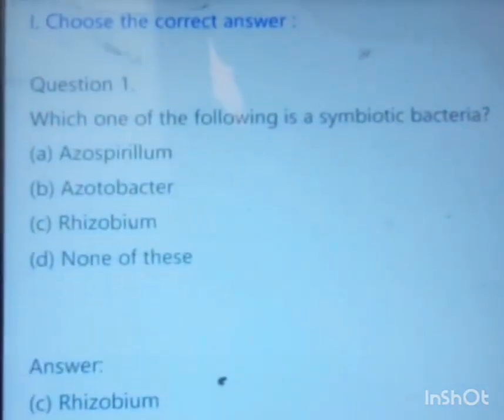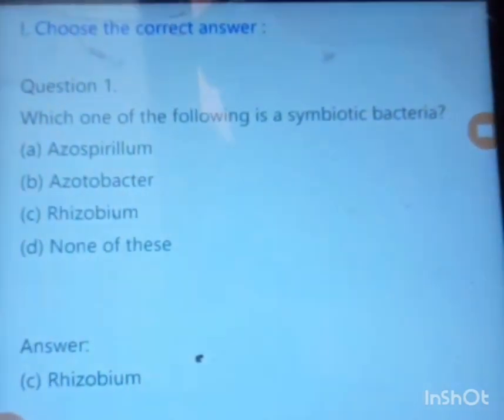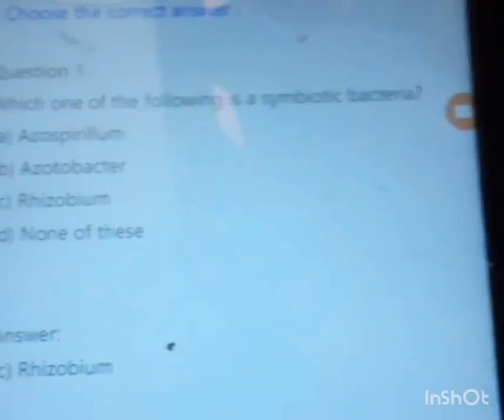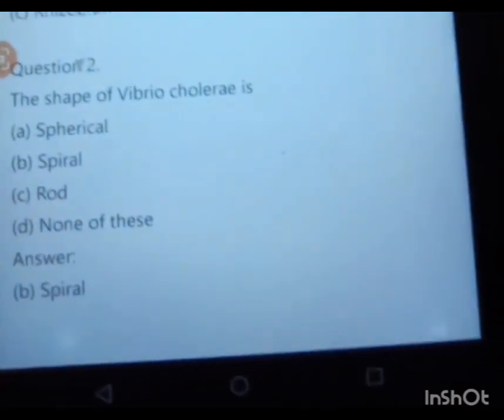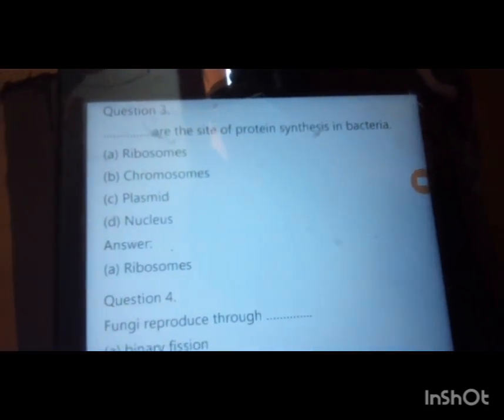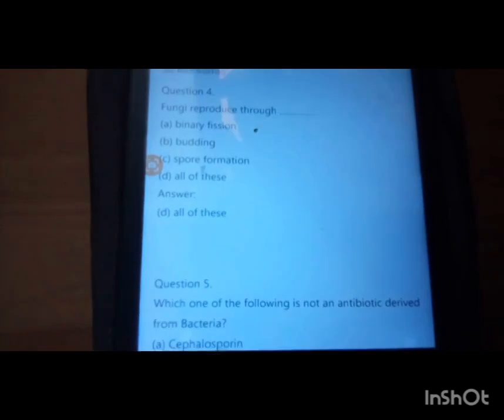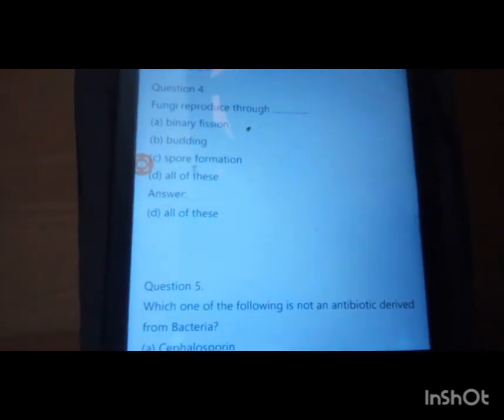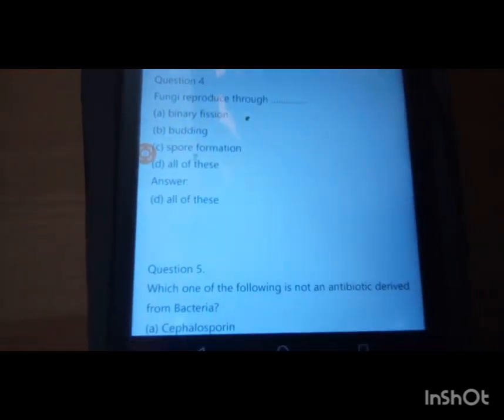Choose the correct answer. Which one of the following is a symbiotic bacteria? Rhizobium. The shape of Vibrio cholerae is spiral. Dash are the site of protein synthesis in bacteria. Ribosomes. Fungi reproduce through all of these: binary fission, budding, spore formation.